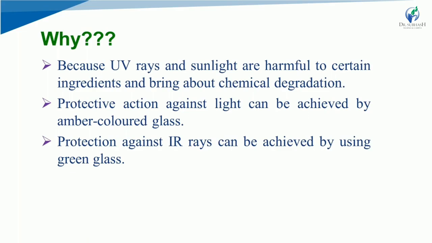The main focus is on UV rays and sunlight, in the presence of which many APIs and many excipients degrade. So it must be protected. For this you can use amber colored glass bottles, which I think you must have studied in an earlier semester. Protection against IR rays can be achieved by using green colored glass. Disadvantages: fragility and weight. It is really fragile. It can break anytime, and the weight is also an issue, especially in transportation.